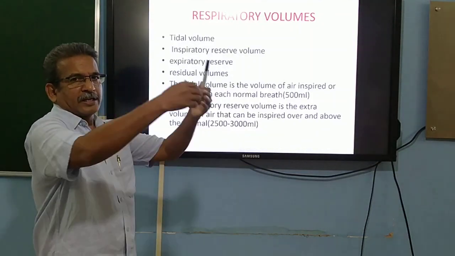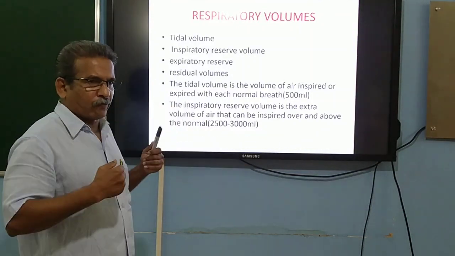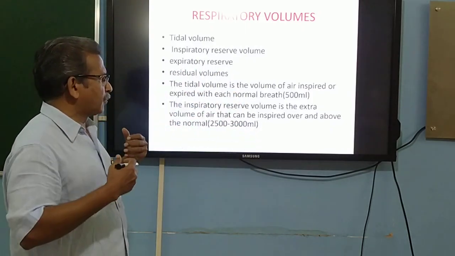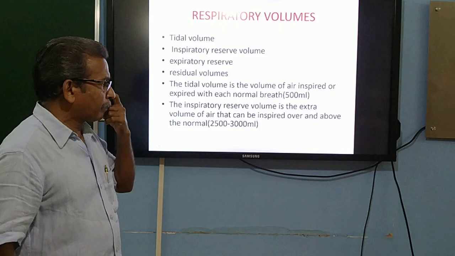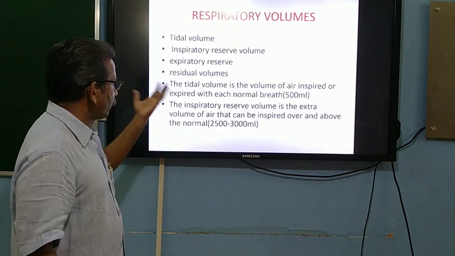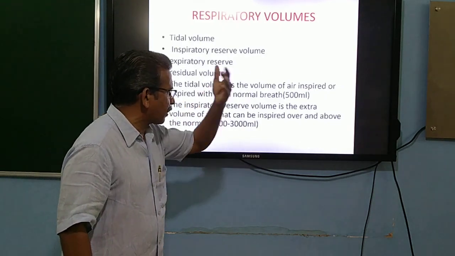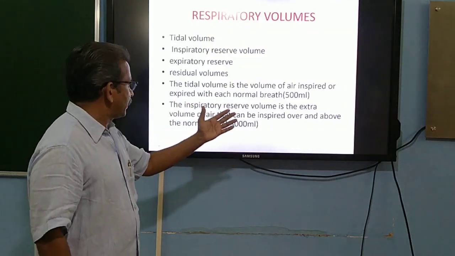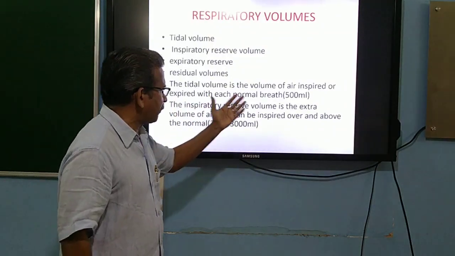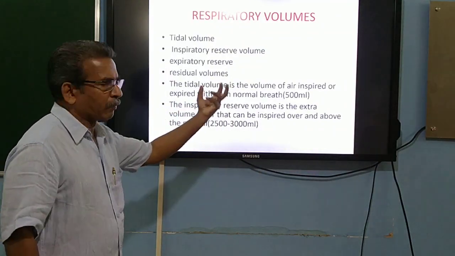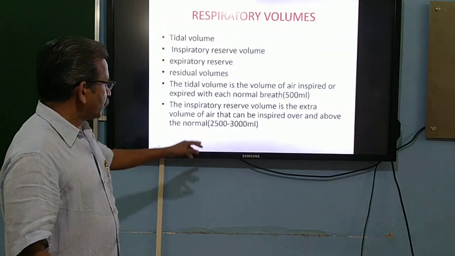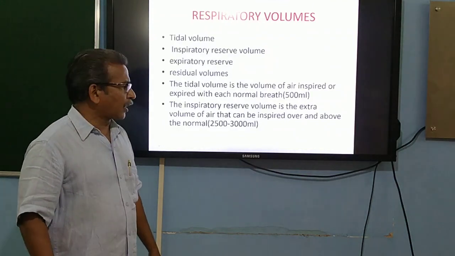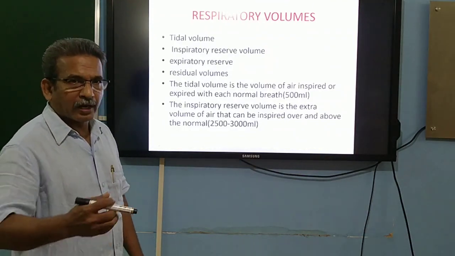If the inspiration is taking place more powerfully, we have the capacity to take an additional amount of air over the normal tidal volume, and that amount of air we call inspiratory reserve volume. That amounts to 2500 to 3000 ml in a normal healthy person.